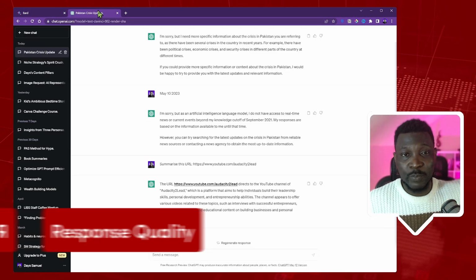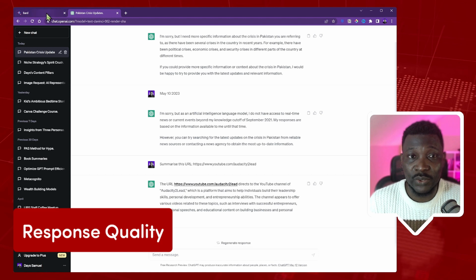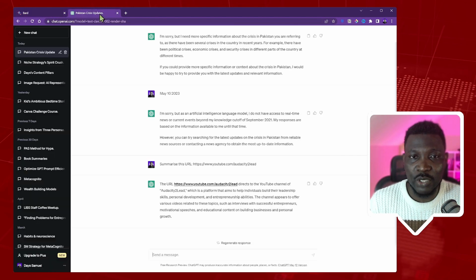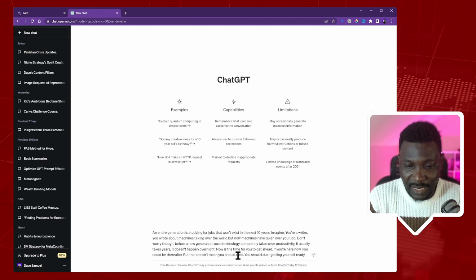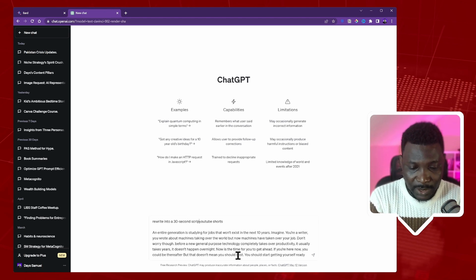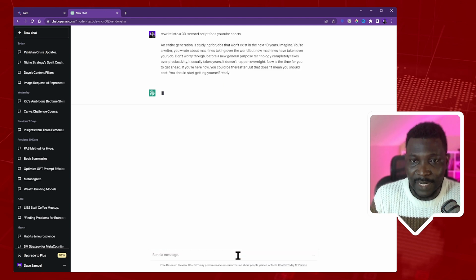Up next is response quality. I'm going to ask both of them to do a little bit of a task. First of all, I'm going to input it into ChatGPT. Let me create a new chat and start from scratch here. So this is the text that I want to work on. I'm going to tell it to rewrite it into a 30-second script for YouTube Shorts. That's all, and I'm just going to send that in.